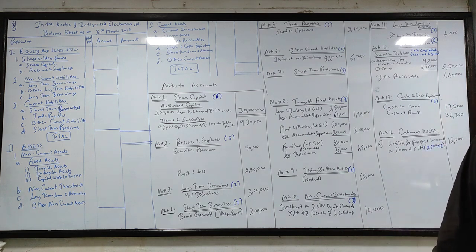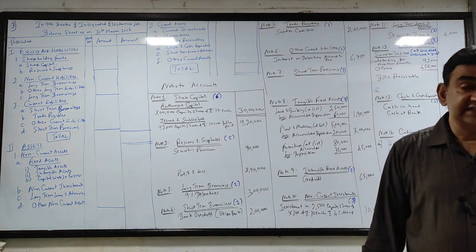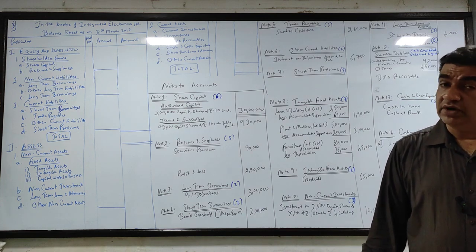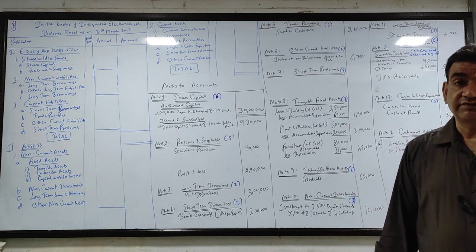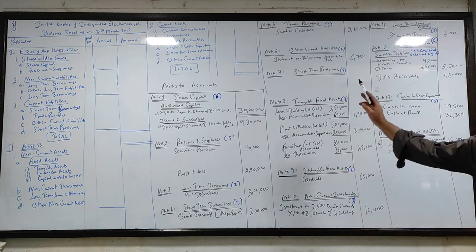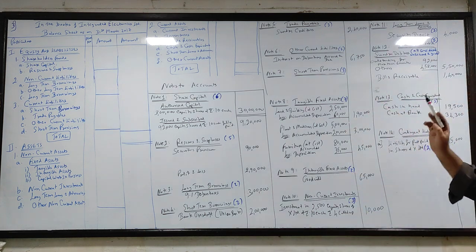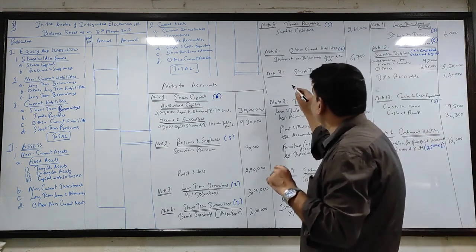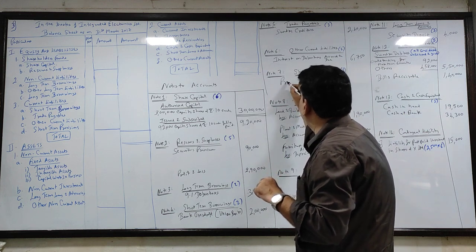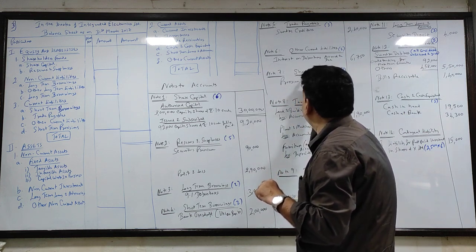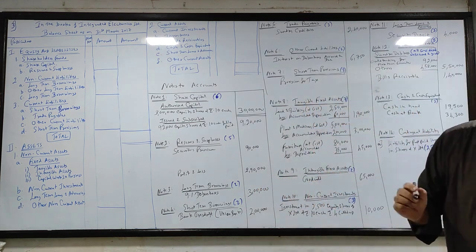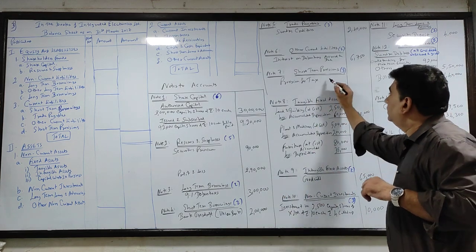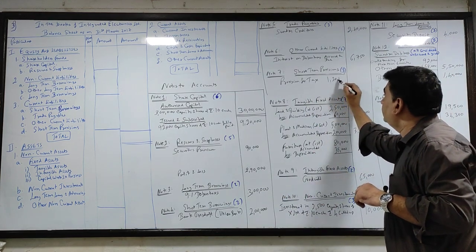Okay, next, provision for tax, and next line we have advance tax. What I told you, because provision for tax is more, you will deduct advance tax from provision for tax. Where will it go? Note number 7, short-term provisions. Come to short-term provisions. Provision for tax, how much is the amount? 120,500.